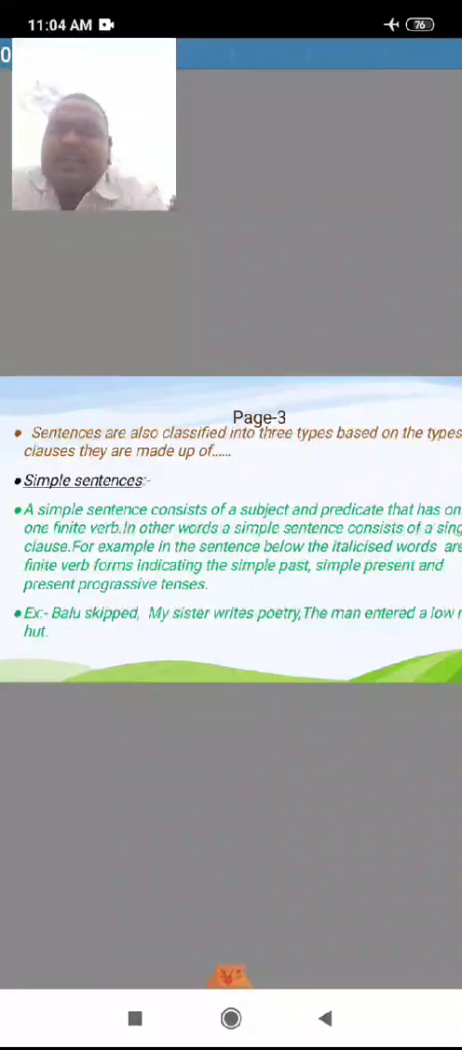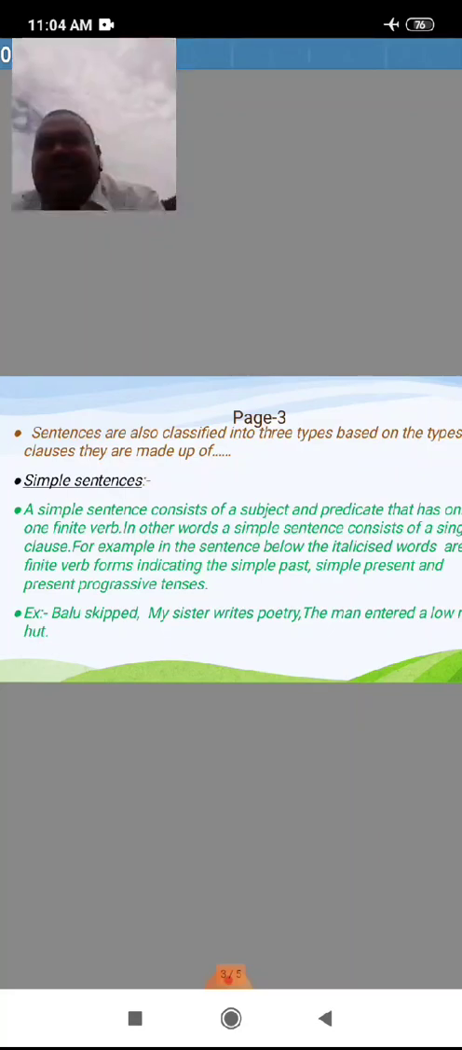For example, in the sentences below, the italicized parts are the finite verbs indicating the simple past and present progressive. For example, Balu skipped. Skipped is the verb. My sister writes poetry. Writes is the verb. Many young girls are opting for aerospace engineering. See that. Nowadays, the girls are choosing aerospace.